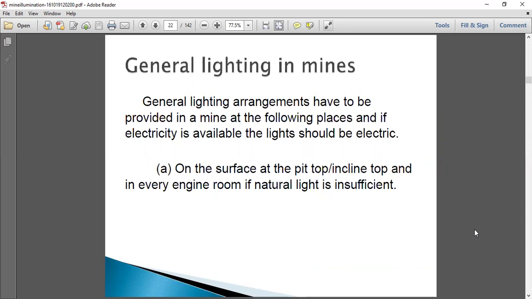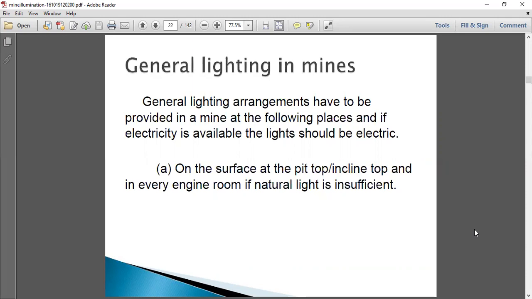So generally, lighting arrangements have to be provided in a mine at the following places, and where electricity is available, the light should be electrical. So the following are the places where the electrical lights or illumination have to be sufficiently provided.